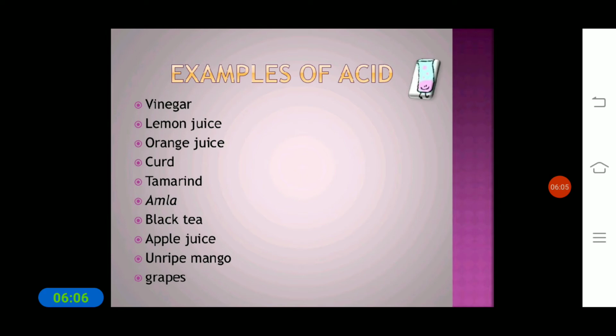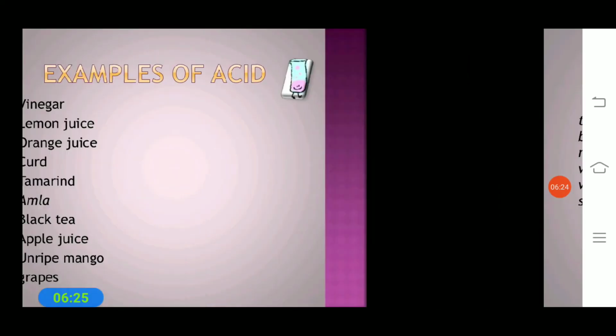Because in lemon juice and citrus fruits, acid is present. Due to that reason, we feel burning. Yes, so acid, why? Because acids are very corrosive in nature. Okay, and so these are the naturally occurring acids.